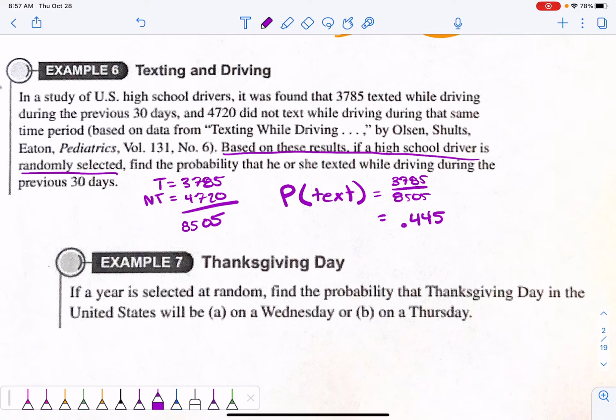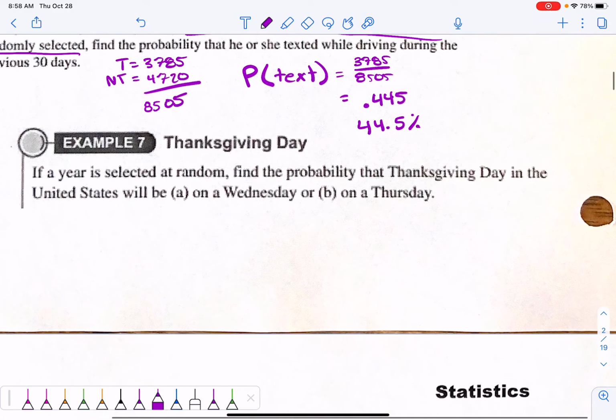One thing I will caution you on is to make sure you read on your homework assignment whether they want it as a decimal, rounded to 3 decimal places or 4 decimal places. Sometimes they'll want it as a percent, so you do 44.5%. Depending on what they want, read the fine print below, and they'll say what format they want the answer in.